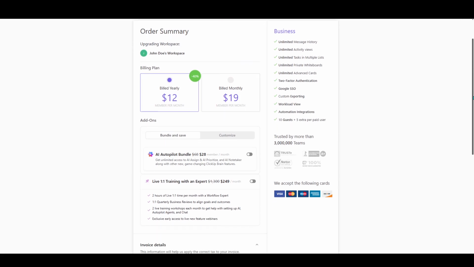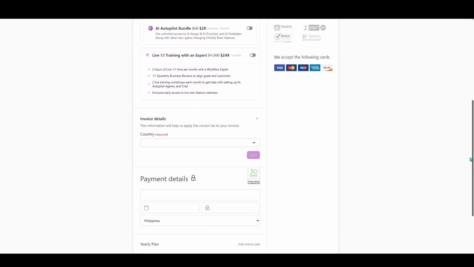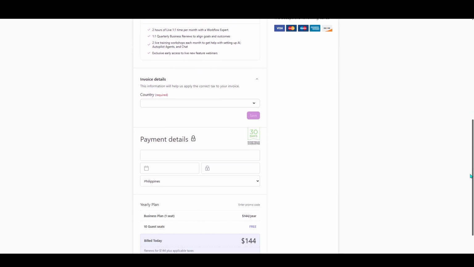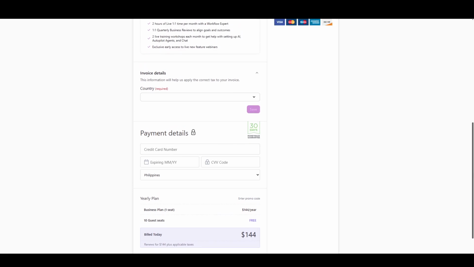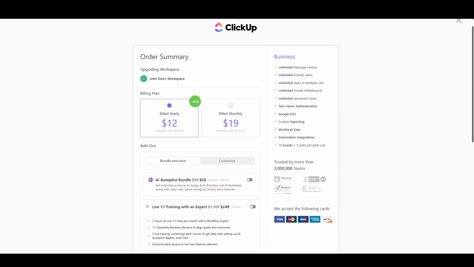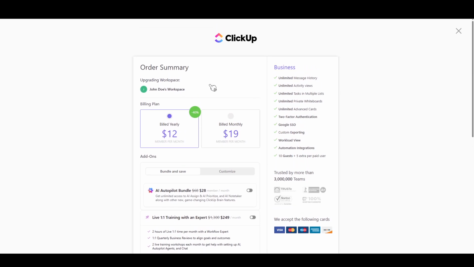And there you have it. A straightforward guide to exporting a ClickUp section into Excel. With just a few clicks, you can harness the power of ClickUp's export feature, simplifying your workflow and ensuring that you're always ready to share your data when you need to.